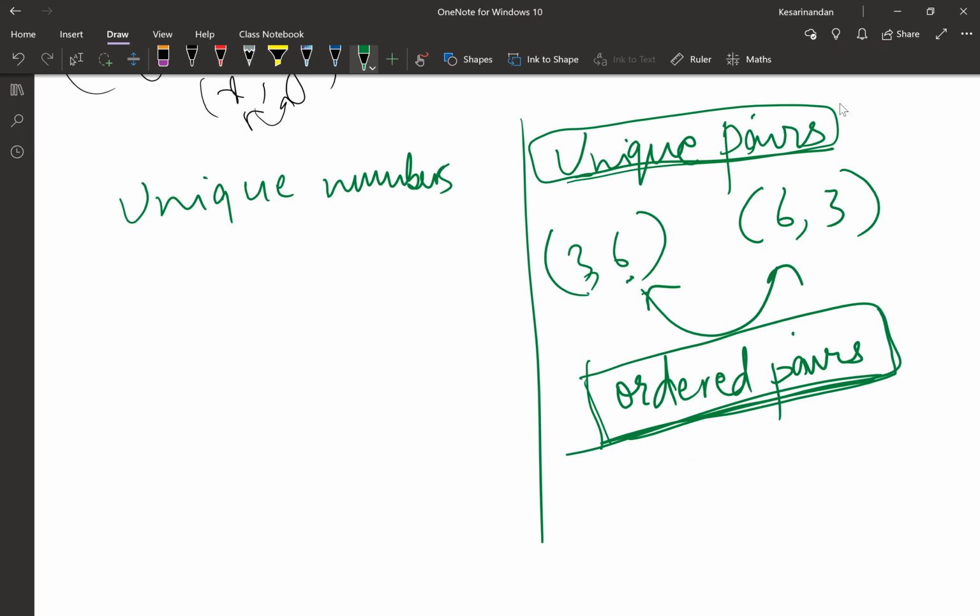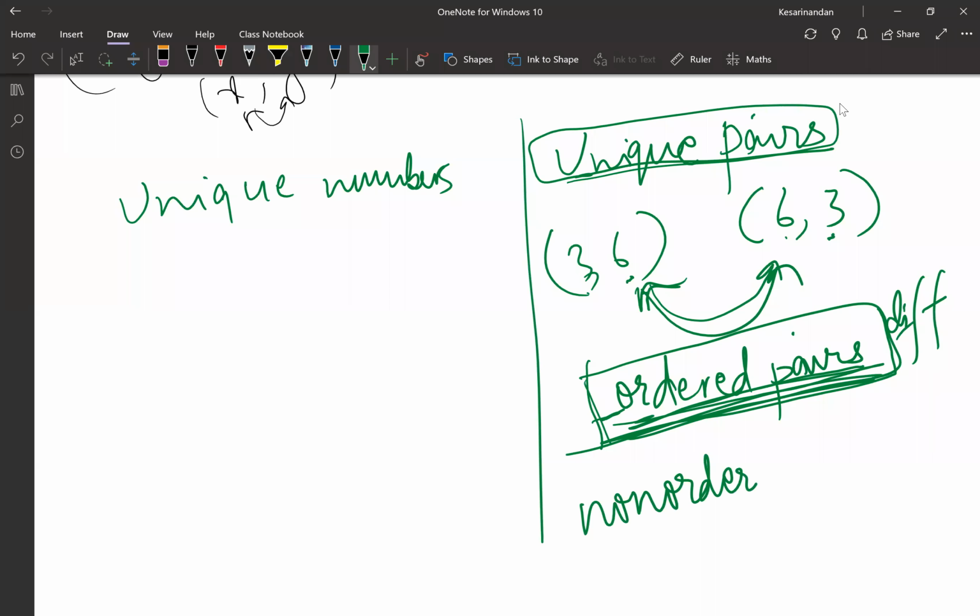3, 6 and 6, 3 as ordered pairs are different, because in ordered pairs, order matters, and that's why they are unique. If I am asking for non-ordered pairs, that means the order does not matter.